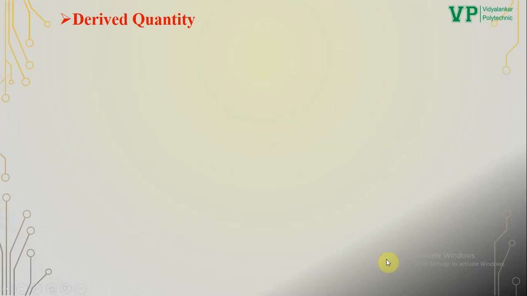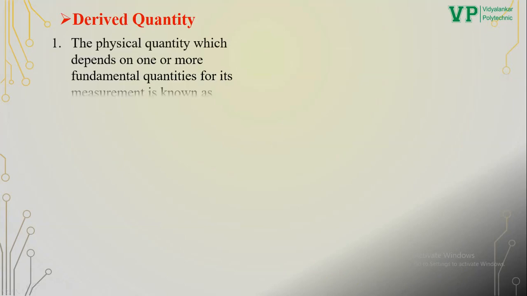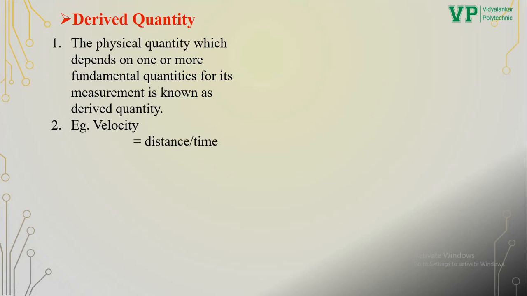Let's see the second quantity, that is derived quantity. The physical quantity which depends on one or more fundamental quantities for its measurement is known as derived quantity. For example, we know the formula of velocity, that is distance upon time. It is also expressed as length upon time. So, calculation of velocity depends on length and time, which are fundamental quantities. Hence, we can say that derived quantities depend on fundamental quantities for their measurement.